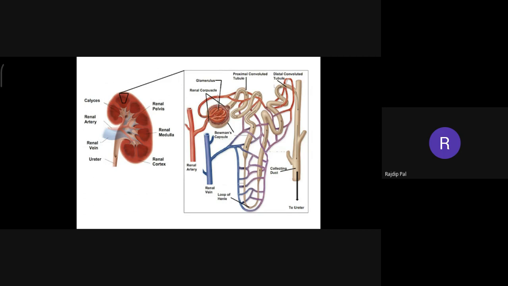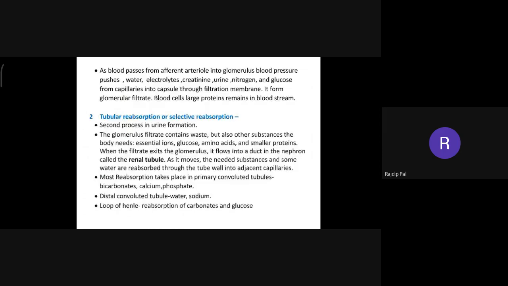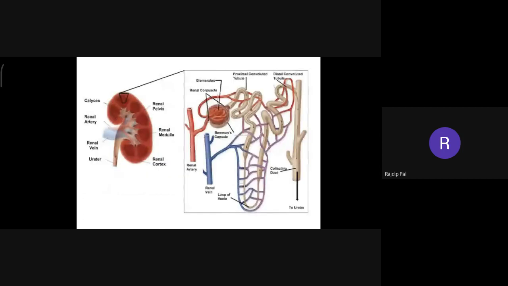Now, see, what is being reabsorbed by the proximal convoluted tubule? The proximal convoluted tubule is reabsorbing bicarbonates, calcium, and phosphate. Then after the proximal convoluted tubule, the loop of Henle is coming, right?